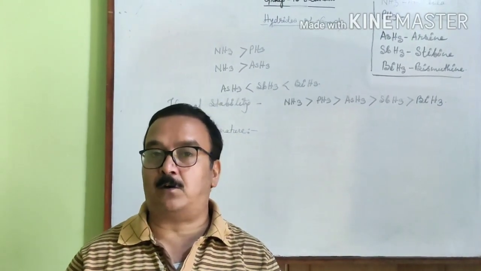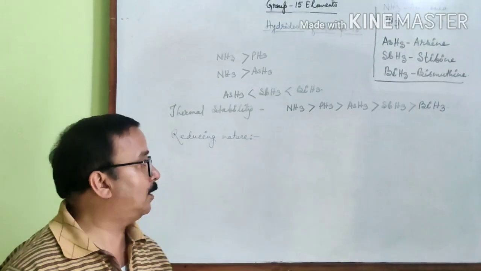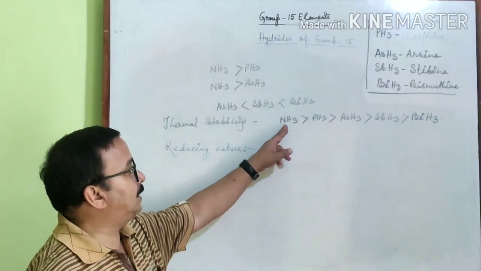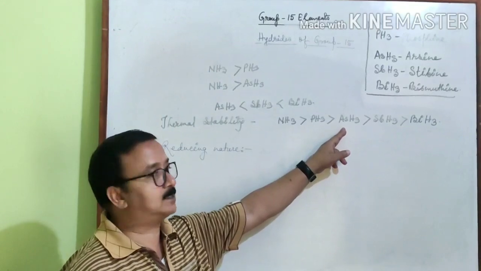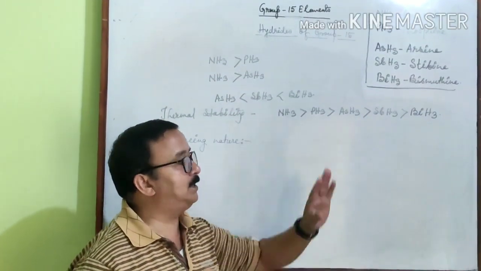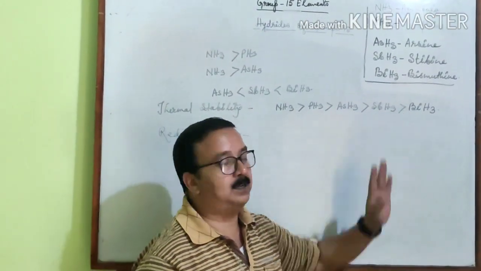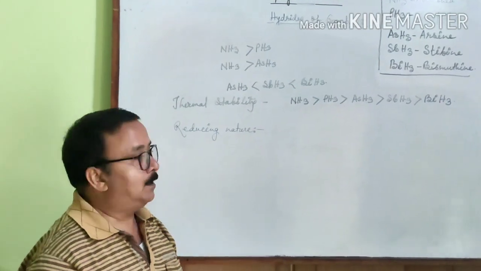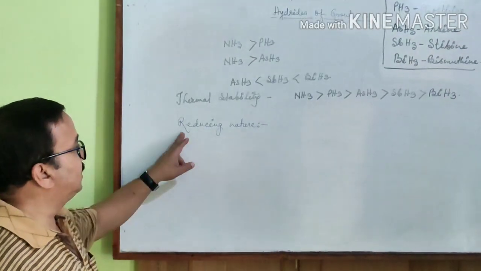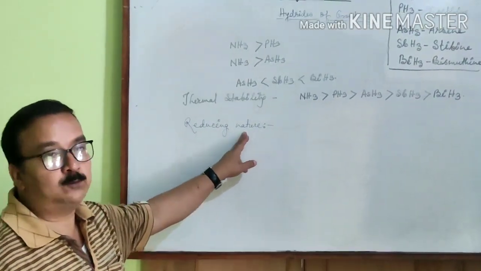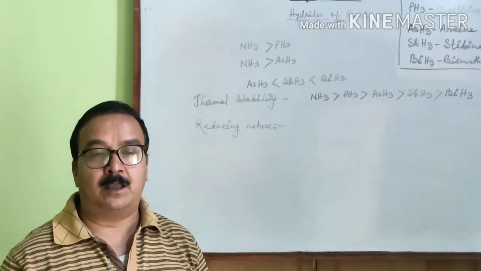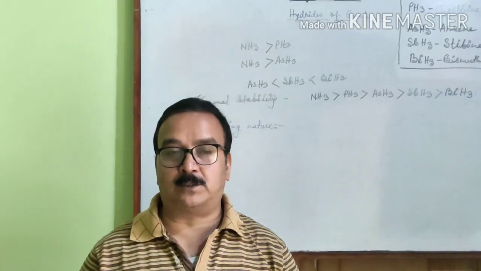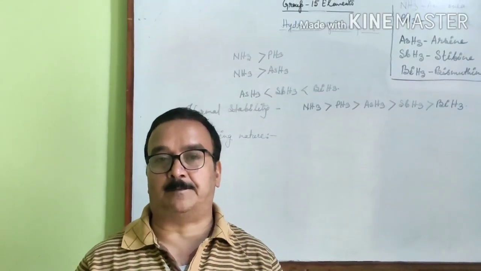So what will be the order of thermal stability? Order is NH3 greater than PH3 greater than AsH3 greater than SbH3 greater than BiH3. Now next point is reducing nature. Reducing nature means formation of hydrogen atom. Now how can hydrogen atom be formed easily?